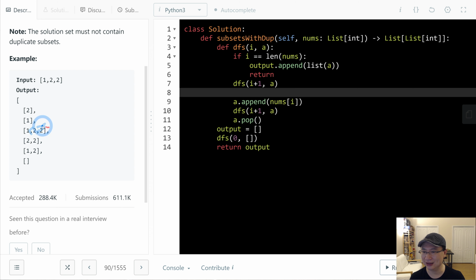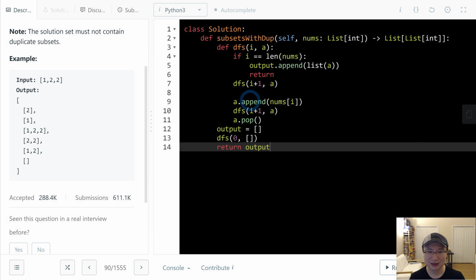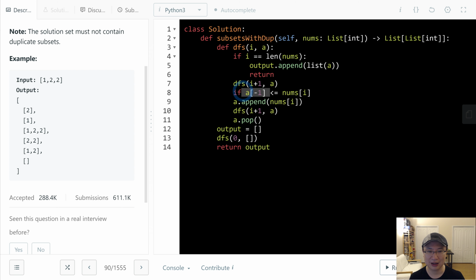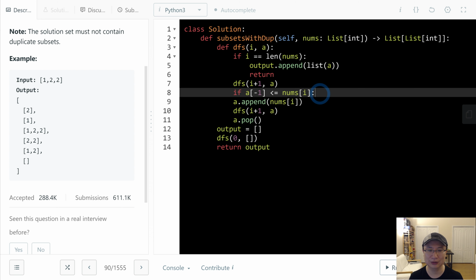So if the next is smaller, I will not use it. So if nums[i] is greater than or equal to a[-1], I will do this one.